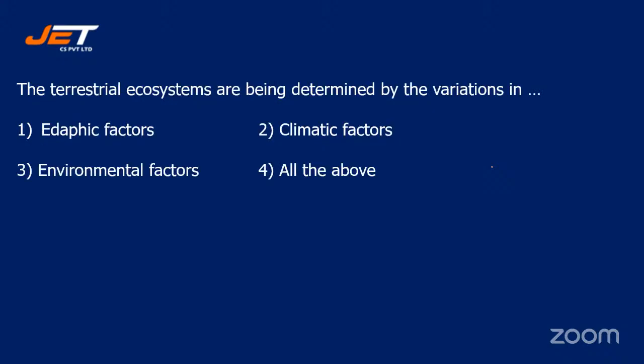Next question. The terrestrial ecosystems are being determined by the variations in: number 1, edaphic factors; number 2, climatic factors; number 3, environmental factors; or number 4, all the above. The terrestrial ecosystems are being determined by the variations in edaphic factors, climatic factors, environmental factors, or all the above.